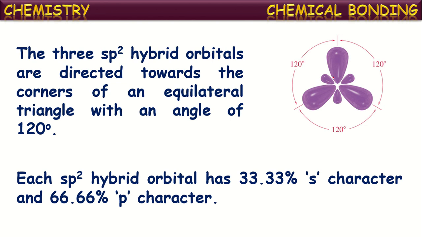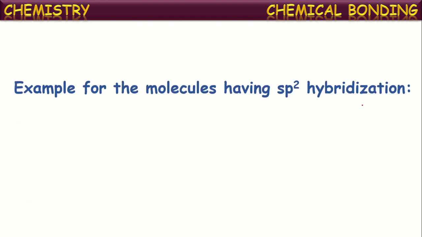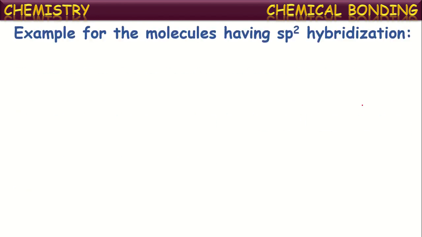Now, each sp2 hybrid orbital has 33% s character and 66.66% p character, because there is one s orbital and two p orbitals involved in this. Now let us see examples of molecules having sp2 hybridization. Let us understand this with the formation of the BF3 molecule, boron trifluoride molecule formation.